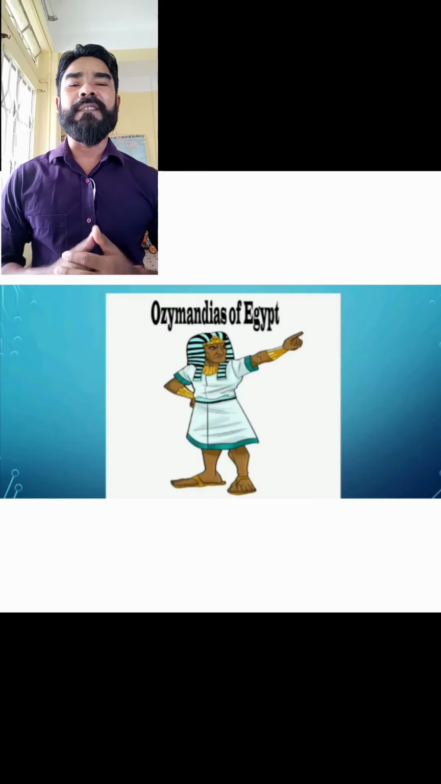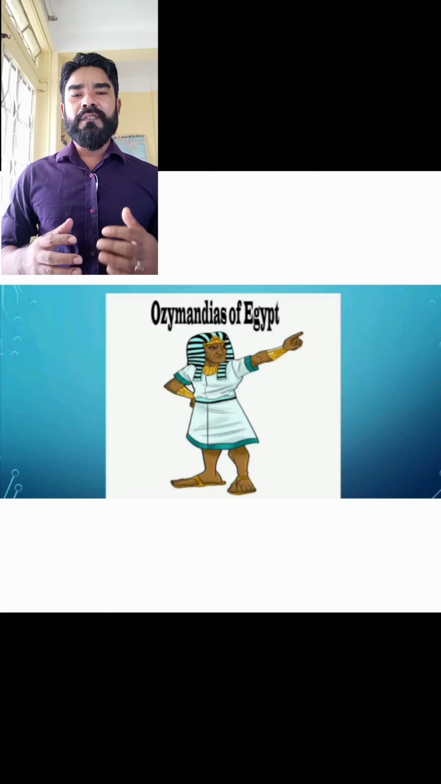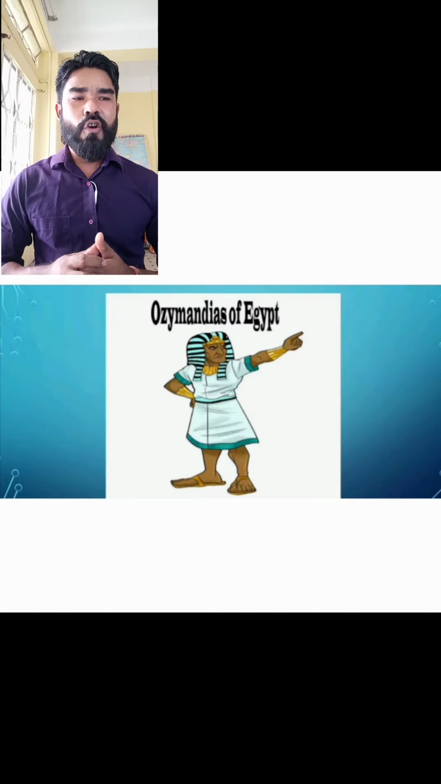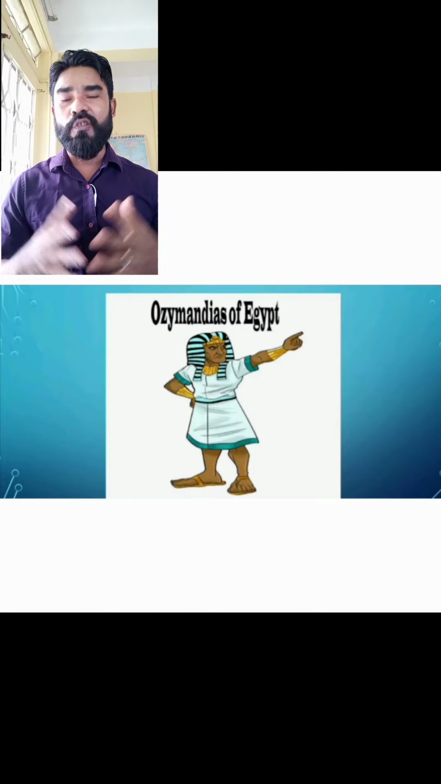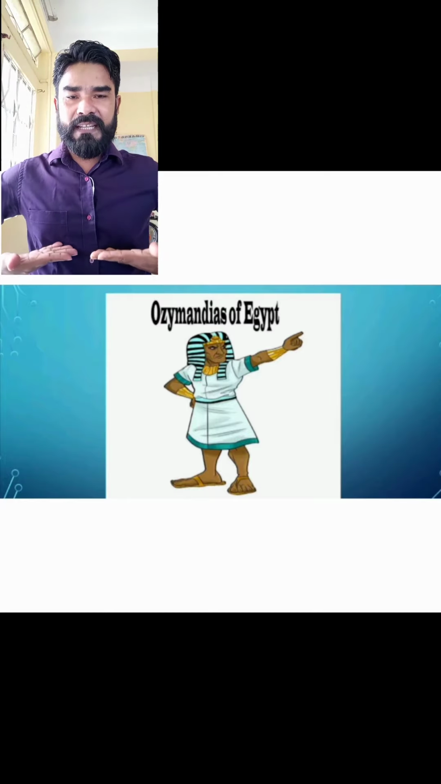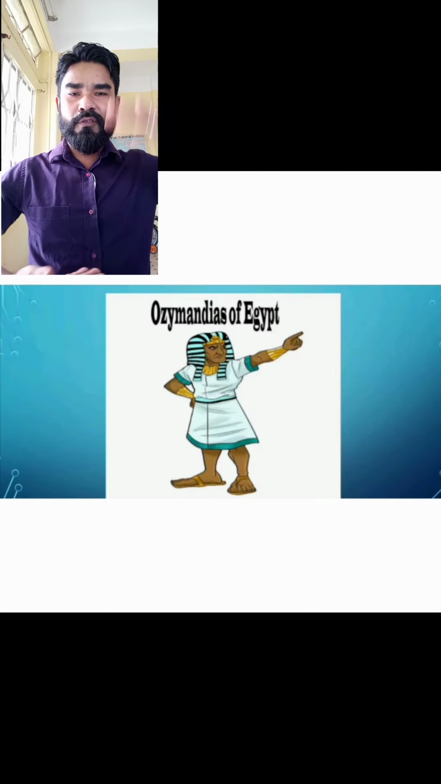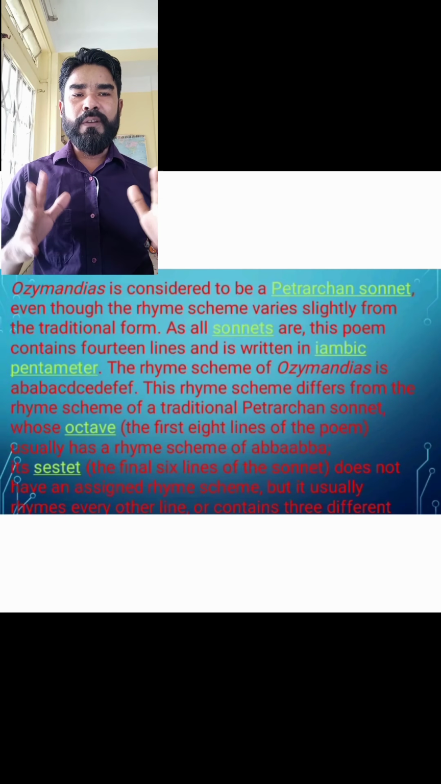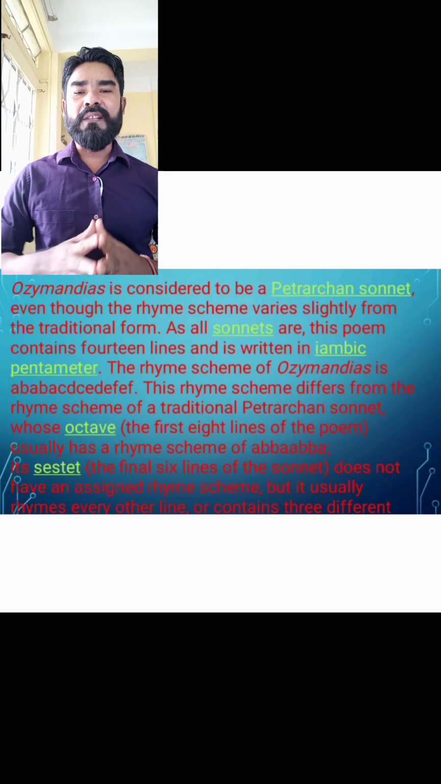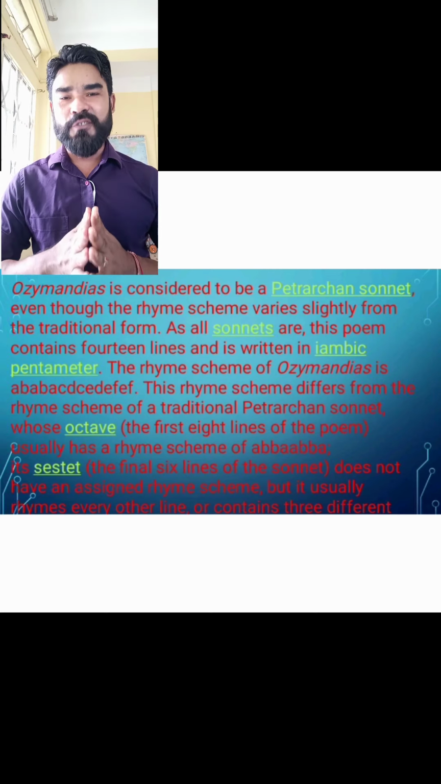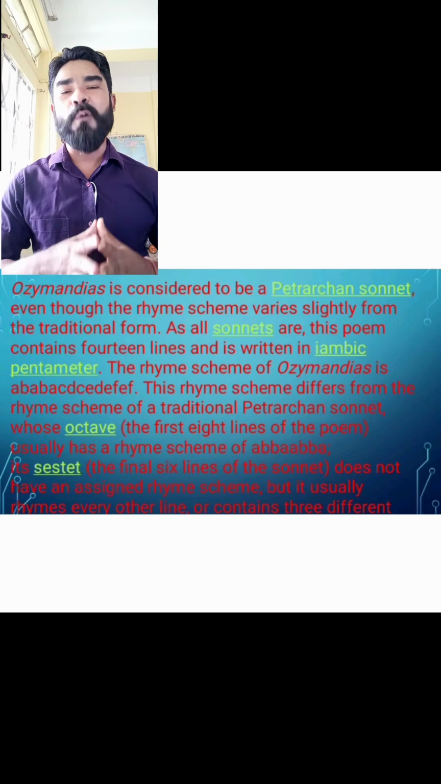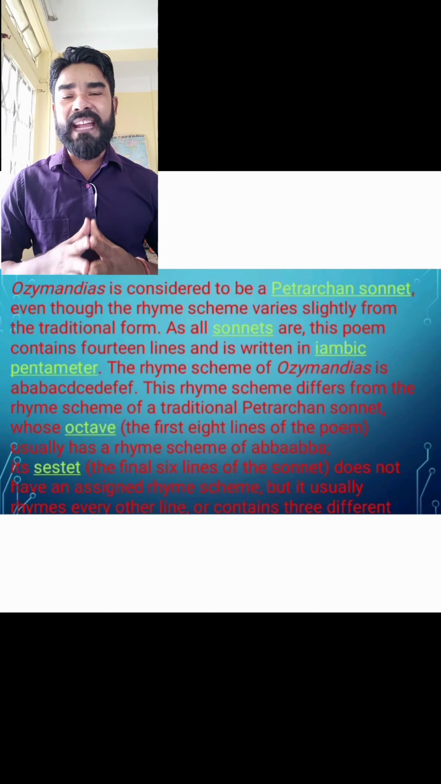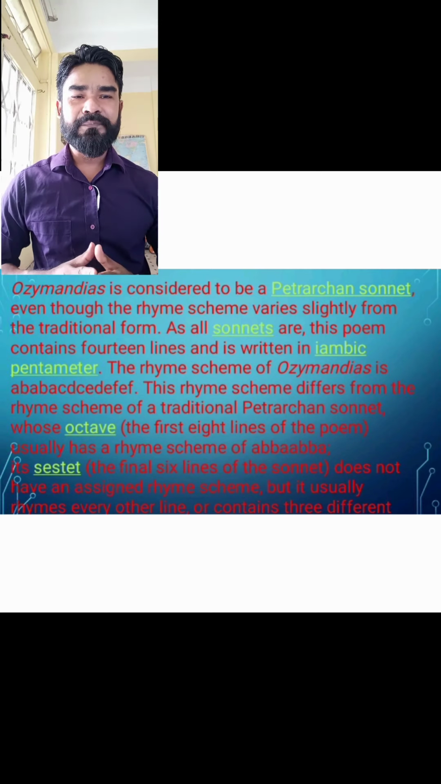It is also believed that the poet P.B. Shelley got inspired from a big bust of Ramses II, the statue of Ramses II. Bust means the half statue up to here. यहाँ तक कटा हुआ जो मूर्ति होती है, यहाँ तक जो उसको bust कहते हैं. So once he saw a bust of Ramses II in a museum, he got inspired and composed this poem, Ozymandias of Egypt. He first wrote this poem in 1818 when it was published.